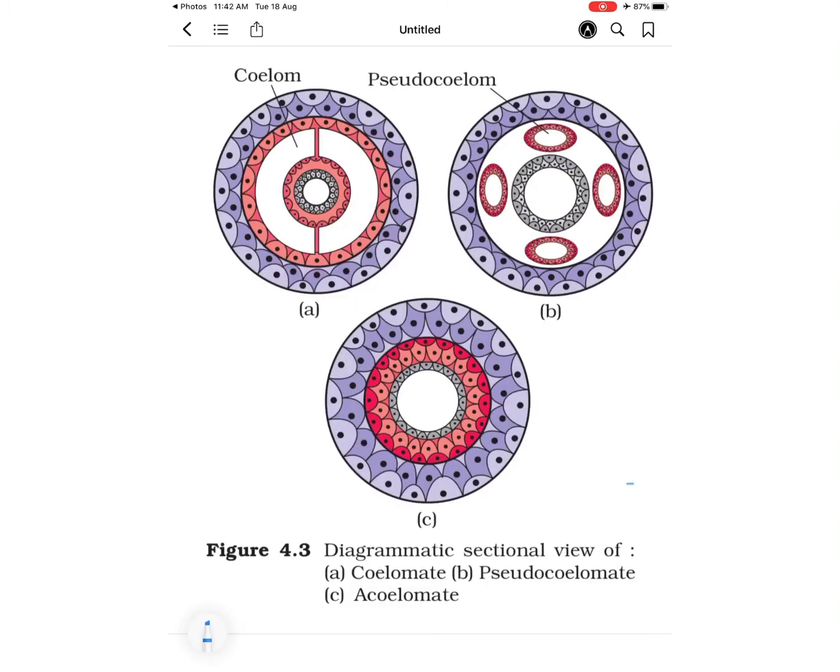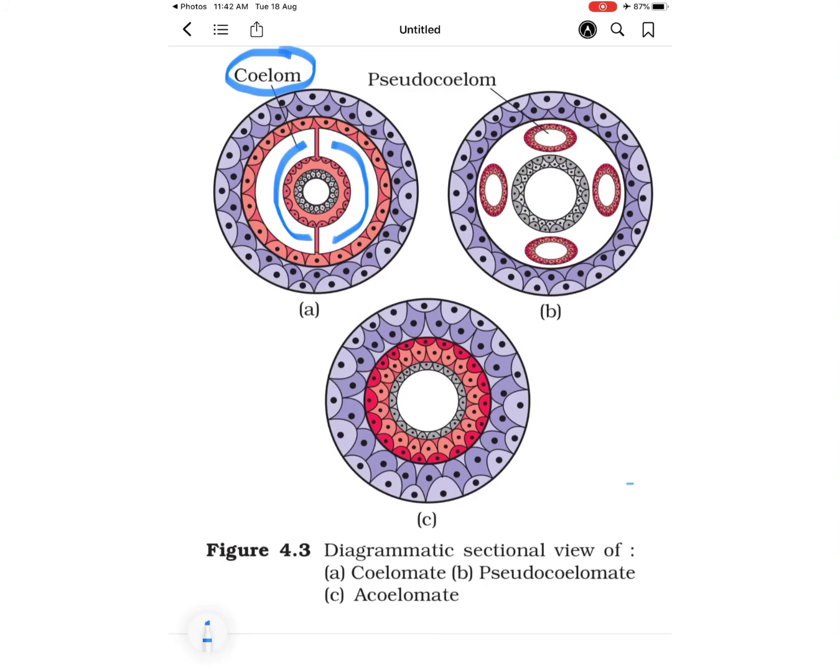Now the next diagram is showing the sectional view of the different arrangements found in different types of animals, and here we are making the groups on the basis of presence of coelom. Coelom, you all know, is a body cavity, and this portion which I am showing right now in diagram A is showing the coelom portion.